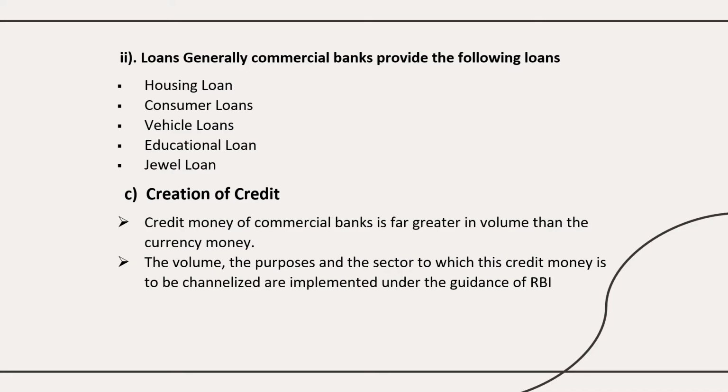It is the process where the bank will use one part of its customers' deposit to lend to the people who are in need of money. It offers a loan to individuals or to business people, okay. So in that way it will create money, it will supply money in the country, okay. So that is known as creation of credit. So the credit money of commercial banks is greater in volume than the currency money, okay.